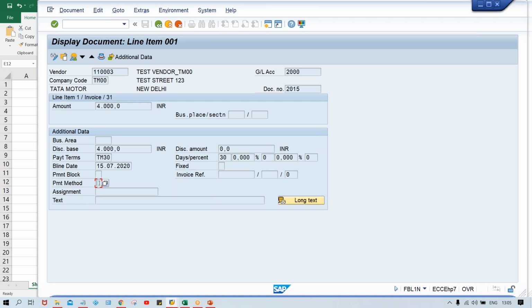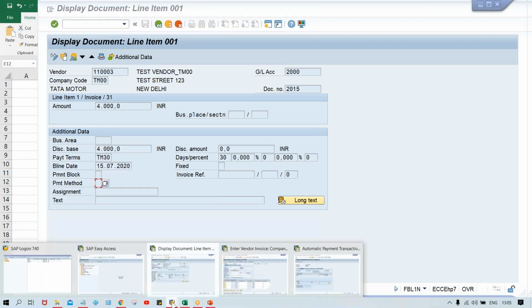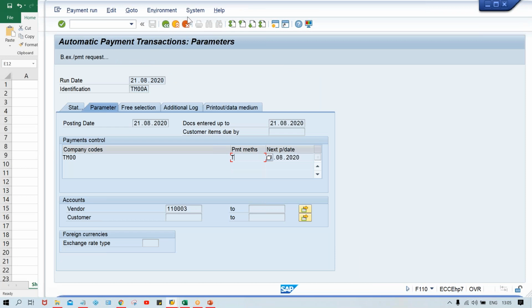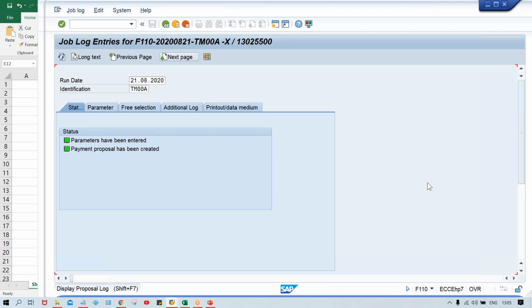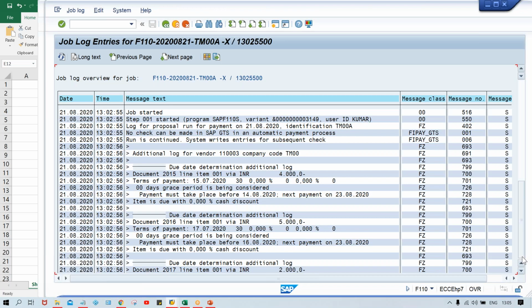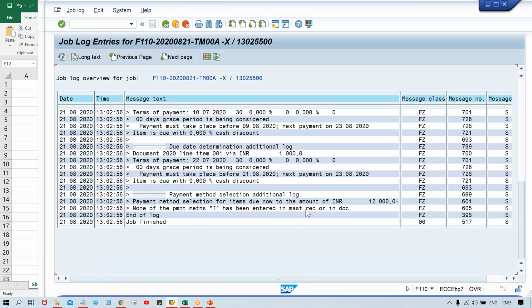It appears either while posting the invoices, if you give the payment method manually, or else we assign the payment method in the vendor master, and the system copies the payment method directly from the vendor master itself. This is what the message in the proposal was saying: none of the payment method T is entered, neither in the master record nor in the document.